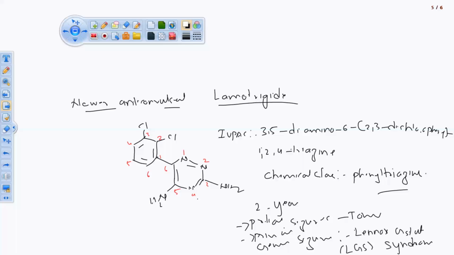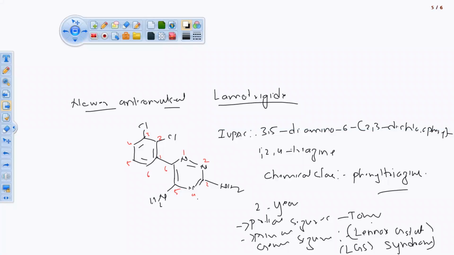This problem is associated with children, the convulsion or seizure associated with children.